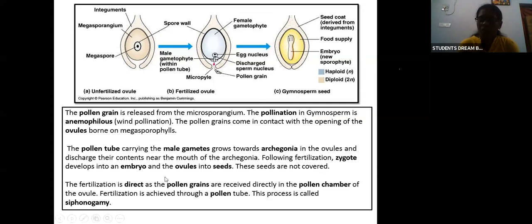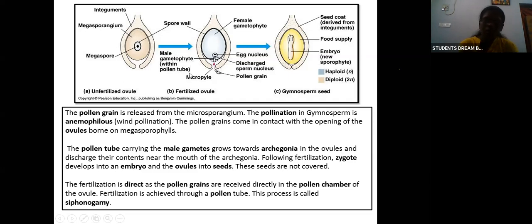So the pollen grains will come in contact with the opening of the ovules, which has the megasporophylls. Megasporophylls will have the megaspores. So the pollen grains will come in contact with the megaspores. So the pollen tube carrying the male gametes grows towards the archegonia, that is the female structure, in the ovules, and they discharge their contents.